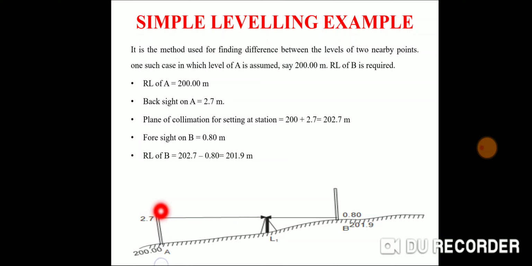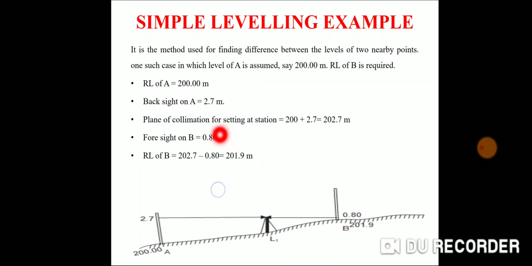is 200. A is taken as the benchmark whose elevation is known to you, 200, and we take the first reading at the benchmark. The reading is 2.7, so that is our backsight. After that we take a reading on point B, 0.8. So what will be the reduced level of point B?